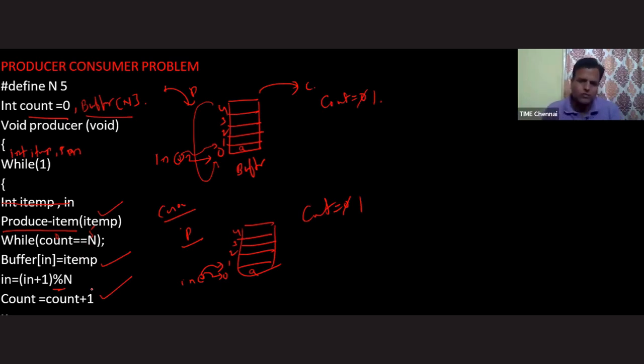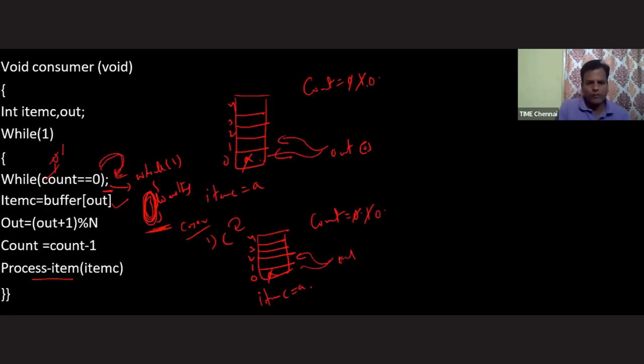Try to imagine this one. What is the main thing? Whether it is a producer or consumer, whichever process becomes illegal, we are in a position to stop that process. That is the main point of this. The next one, come back to the main point.